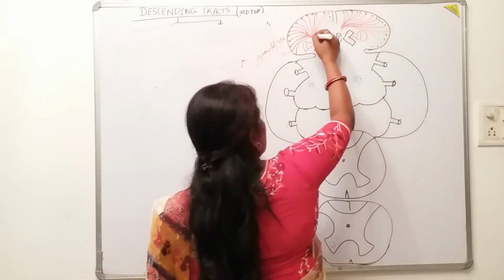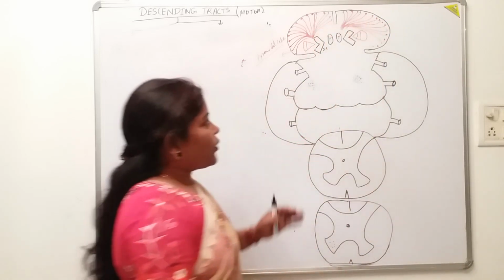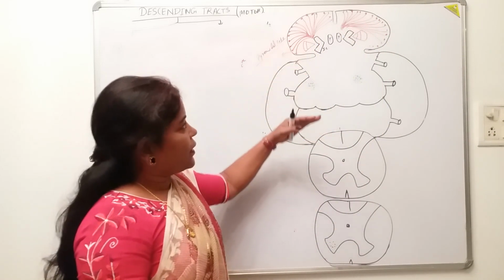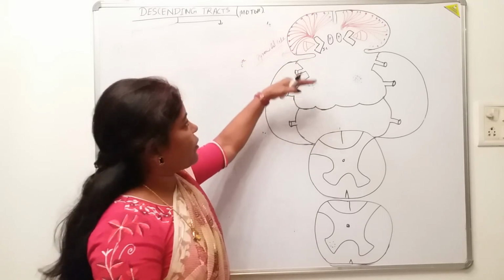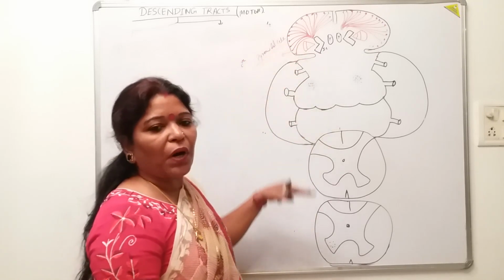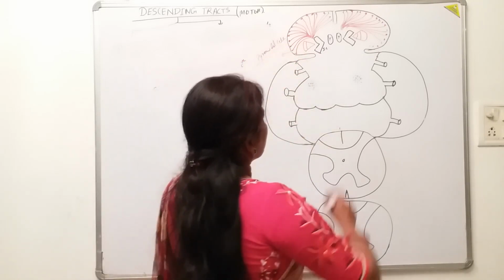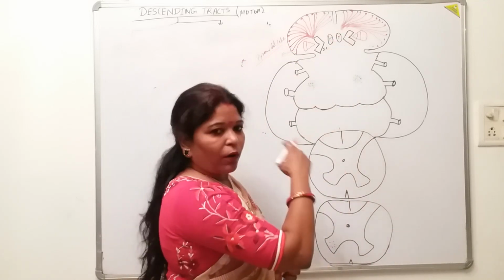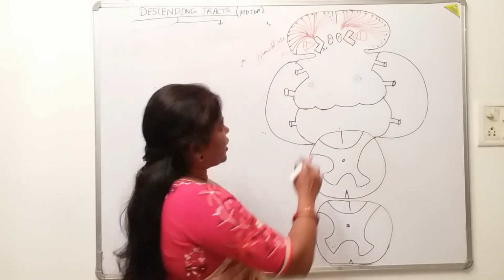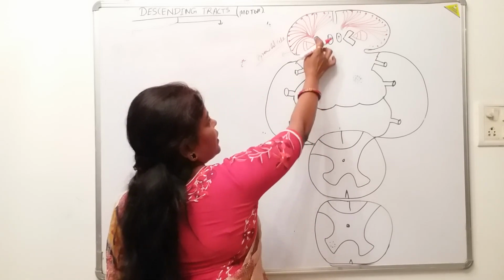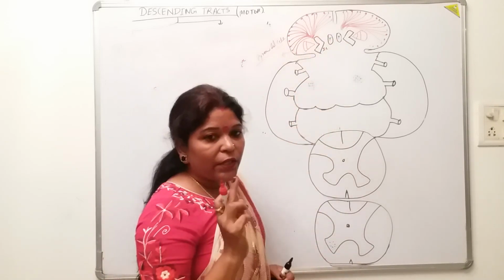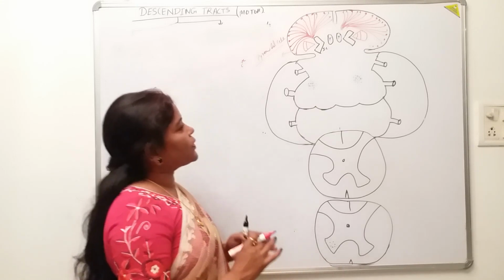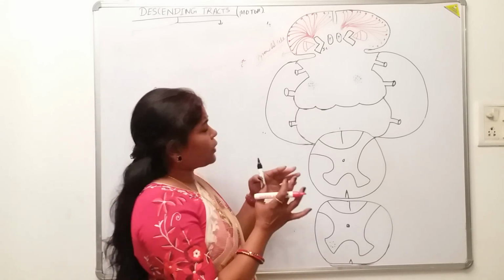So, it is like that. From this cerebral cortex, now it will descend downwards. What are the structures through which it will pass from above downwards? Look here. In the ascending tracts, we have already drawn the same diagram. This is the thalamus. This is the V-shaped structure. What is this? This is the internal capsule.